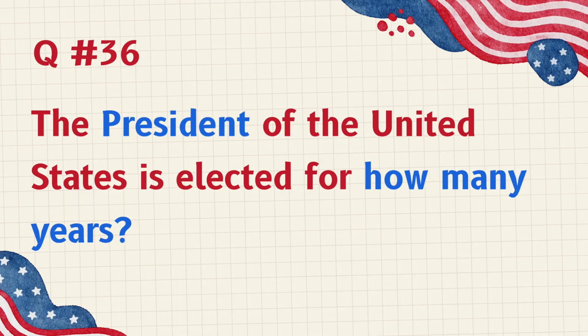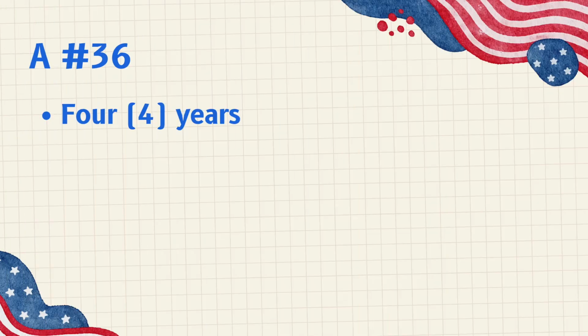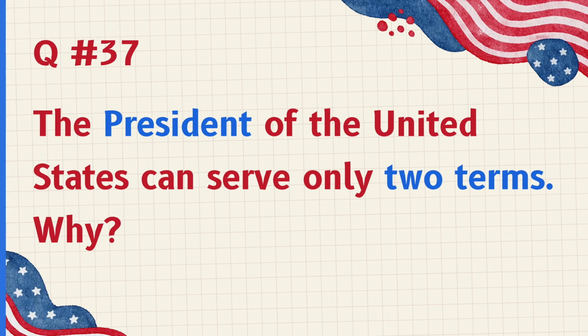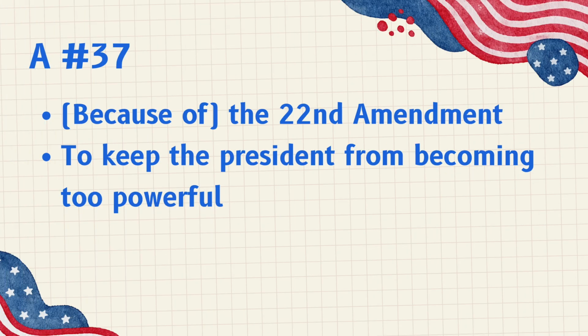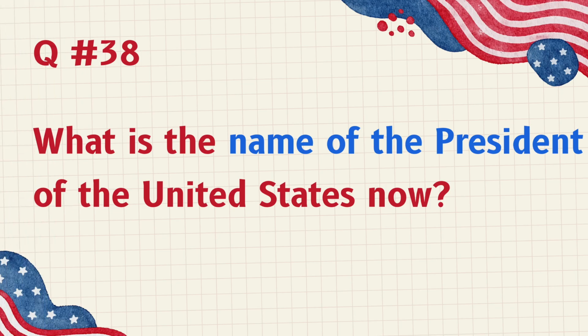The President of the United States is elected for how many years? 4 years. The President of the United States can serve only 2 terms. Why? Because of the 22nd Amendment. To keep the President from becoming too powerful. What is the name of the President of the United States now?